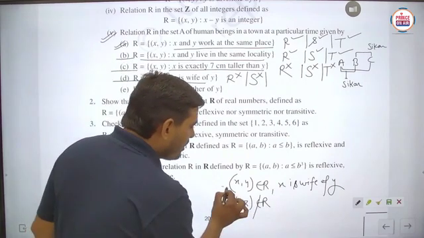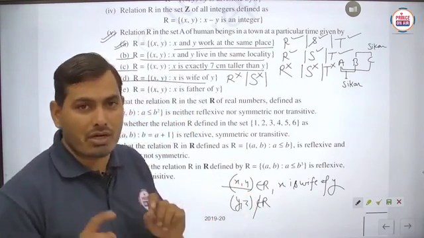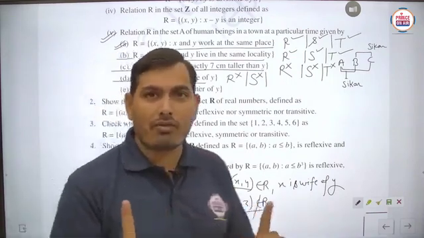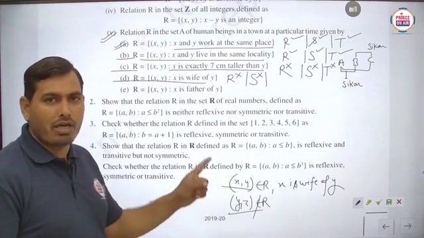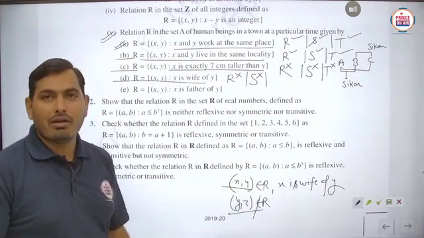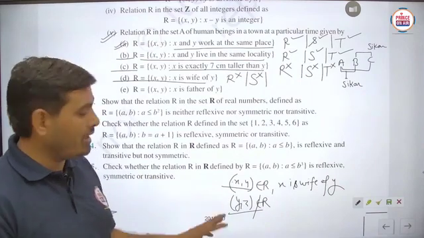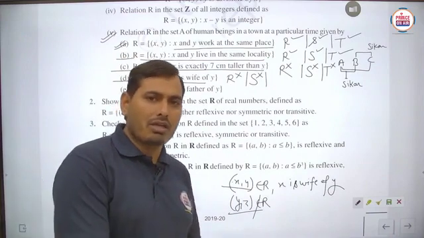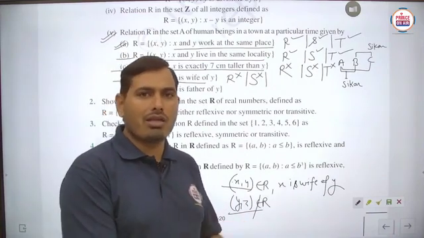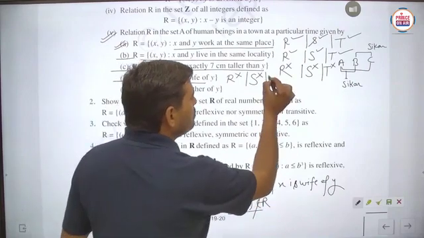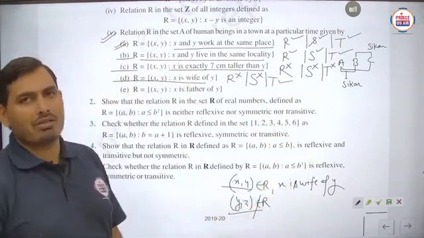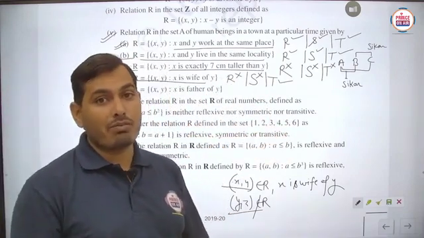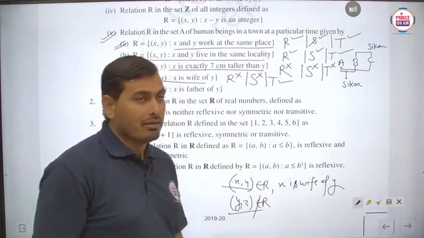Here you can check the special definition of the transitive case. AB is there, but BC is not there. Then we will not check for AC. It means X comma Z should not be checked here, because AB belongs to R, but BC does not belong to R. In this case AC will not be checked and the relation is always found to be transitive. So this is a transitive relation. So student, the special definition is much more important for us. Is it clear?